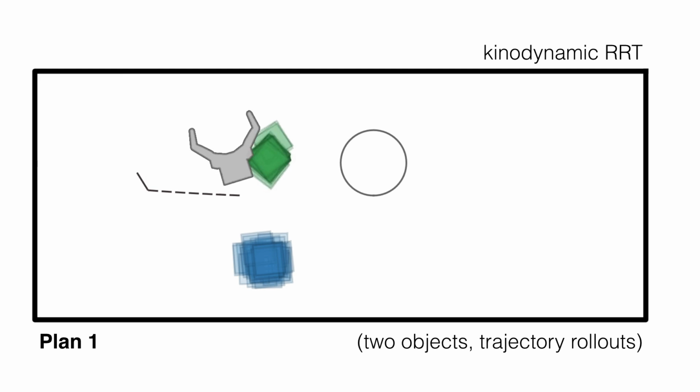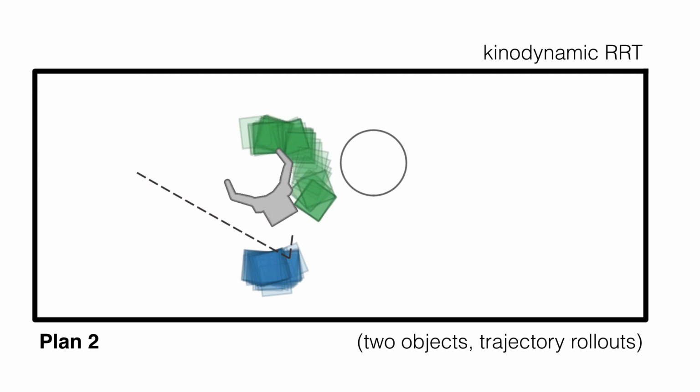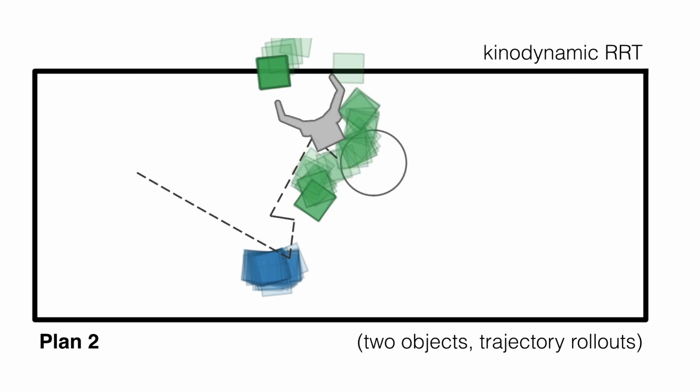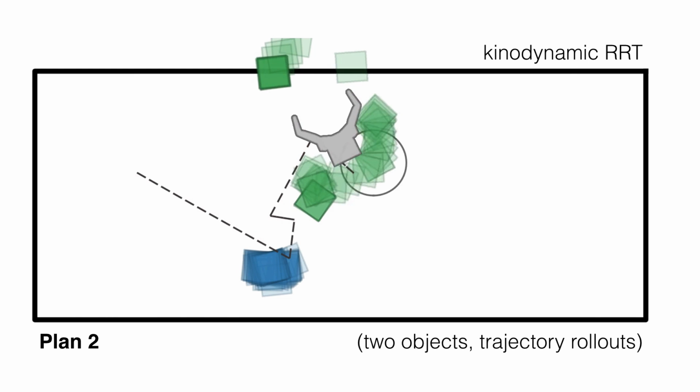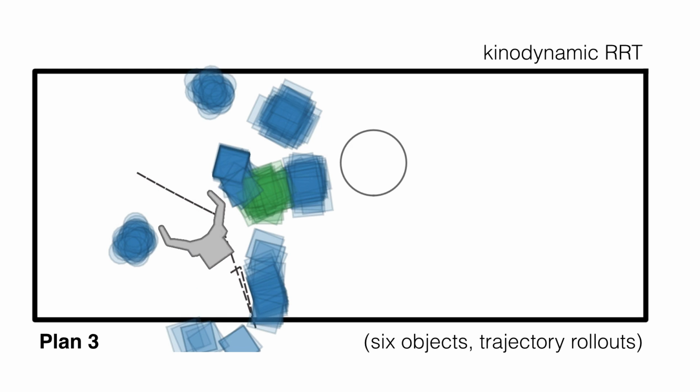In this video, we overlay 50 different executions of the trajectory, each with noisy start pose of the objects. We can characterize the robustness of the trajectory based on the percent of these noisy rollouts that result in a target object being inside the goal region. For example, 94% of the rollouts resulted in a goal state, leading us to characterize this trajectory as robust. However, if we start with a different planned trajectory for the same scene, we get vastly different results. Here, less than 10% of the final poses are in the goal region. Similarly, as we move to more complicated scenes, performance can also decrease.